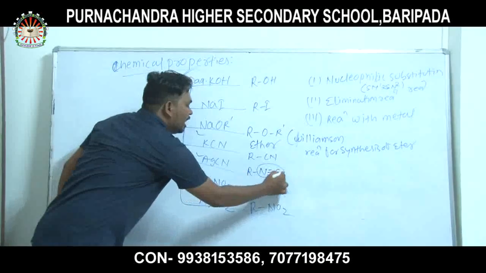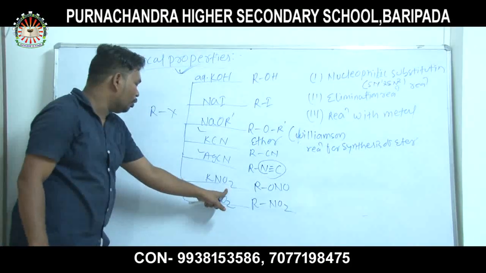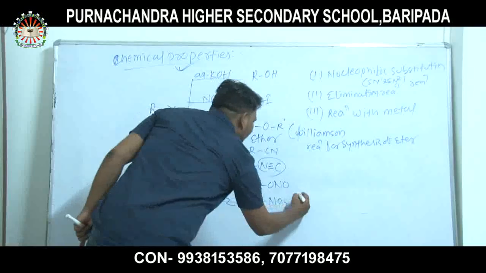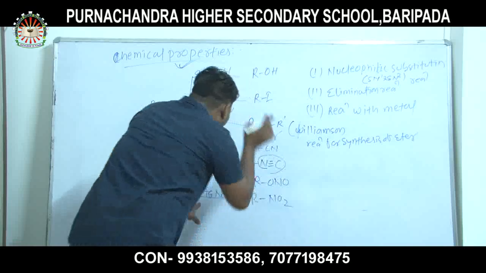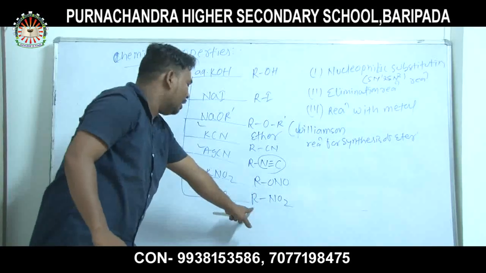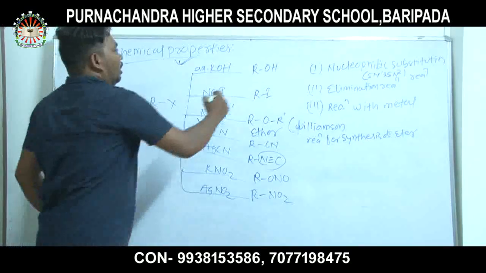With KNO2, alkyl nitrite is formed; with AgNO2, nitroalkane is formed.